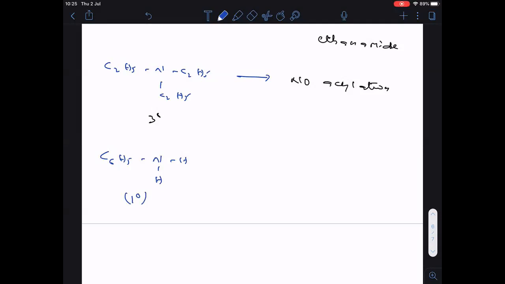What is its name? It is aniline. Now let me take one anhydride, CH3 C double bonded O, O, C double bonded O, CH3.